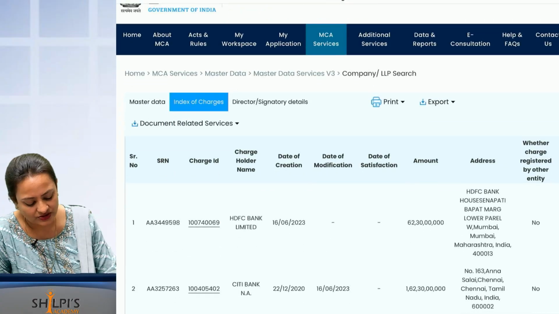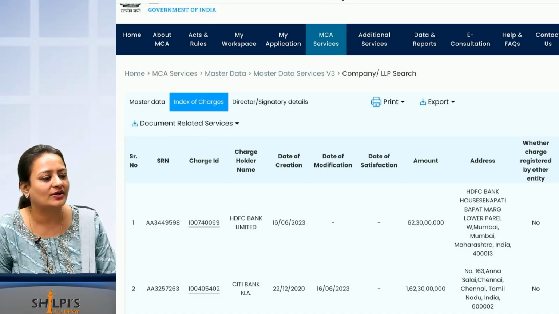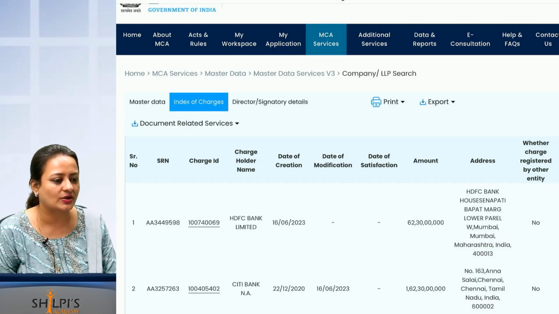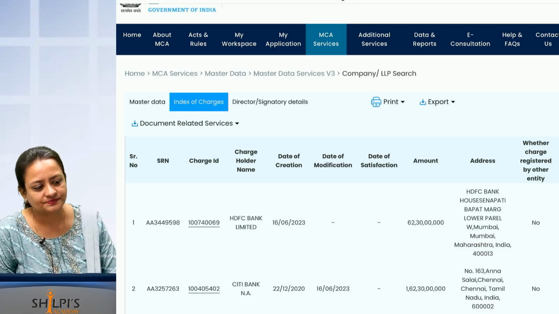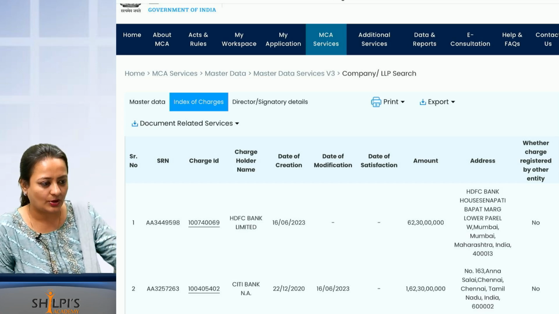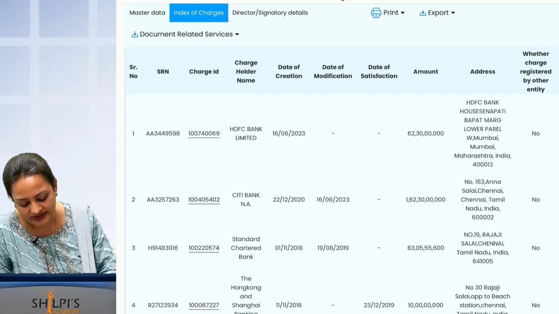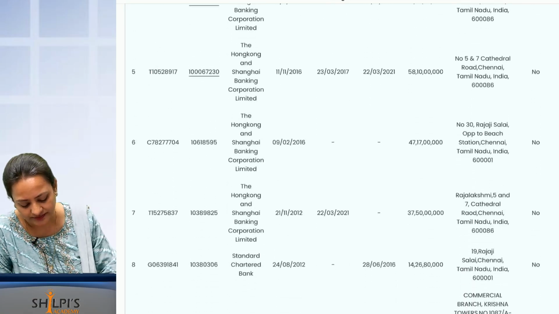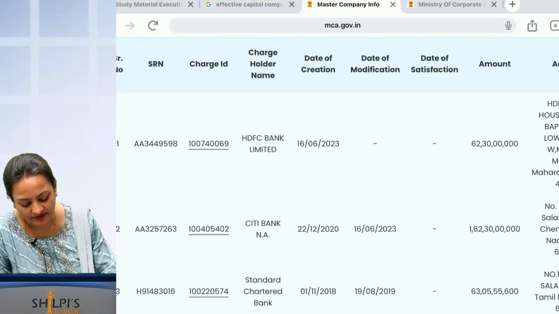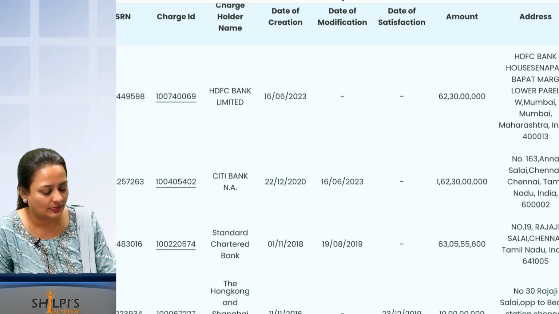This is your, what is it called? Index of charges. Charges are like, whatever loan the company is taking, it is pledging its properties, right? There is a chapter in company law, in both CA and CS, called charges, where the entire discussion about charges is done. What are charges? Whenever you pledge any property to get money, it is known as charges. This is the index of charges, where whatever loans the company has taken so far are mentioned here. Can you see? When the charge was created, when it was modified, when it was satisfied, what was the amount, what was the address, everything will be mentioned.